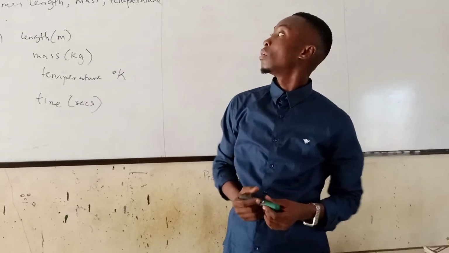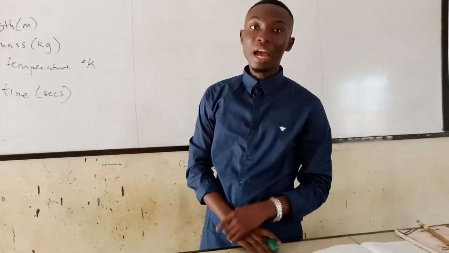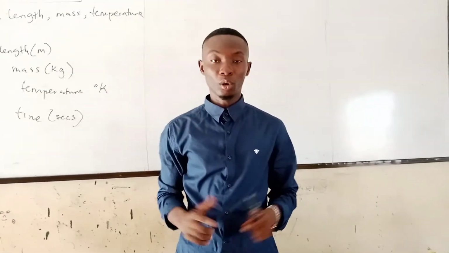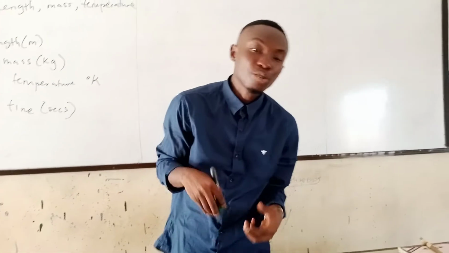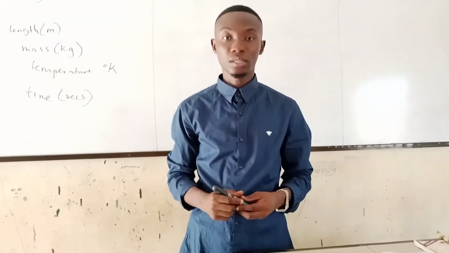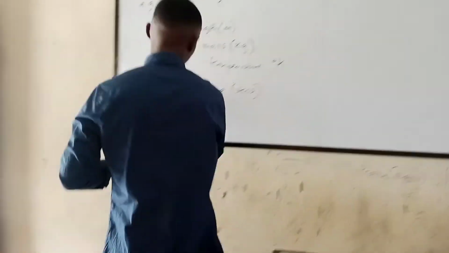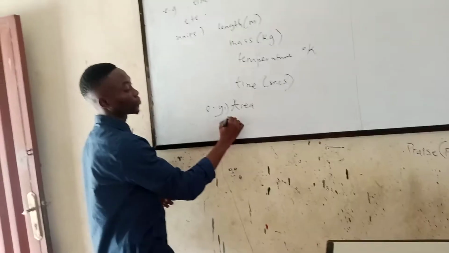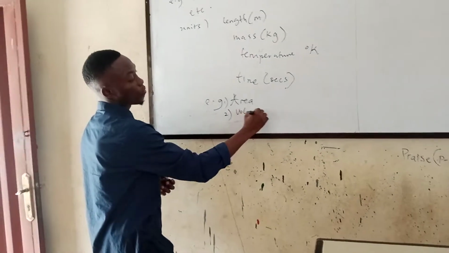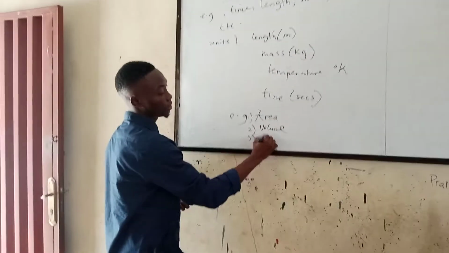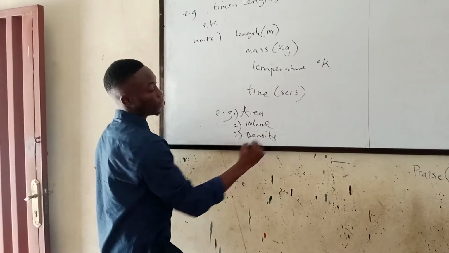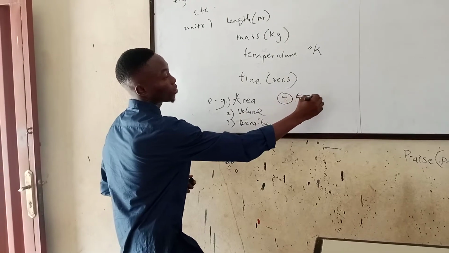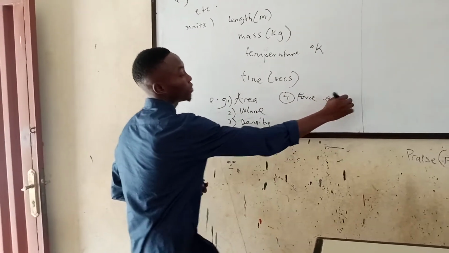So let's go to derived quantities. Derived quantities are those quantities that cannot stand on their own, and they are derived from the fundamental quantities. Examples of such are: we have area, we have volume, we have density, we have force, etc.